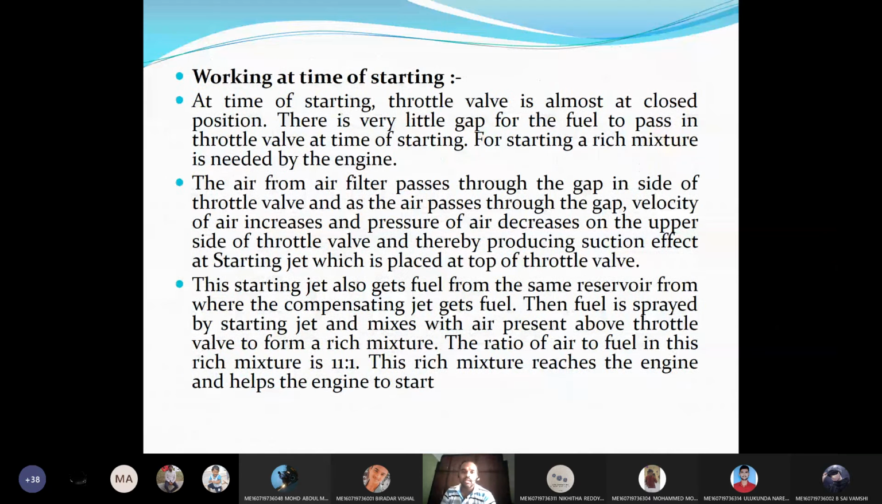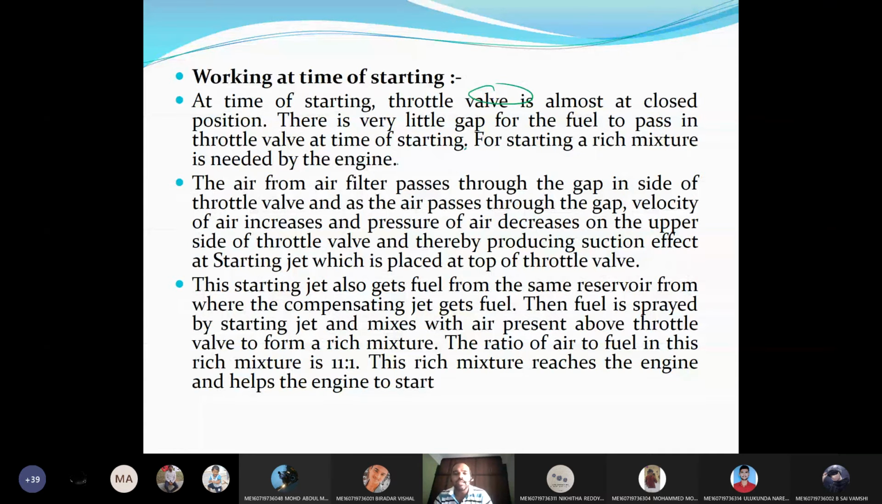For higher speeds. And at the time of starting, the throttle valve will be almost closed, because we don't operate the throttle nowadays. If you look at the engines, it is written: don't accelerate for starting. Just press the button and it will start. At the time of starting, the throttle valve is almost closed, and there is very little gap for the fuel to pass through.